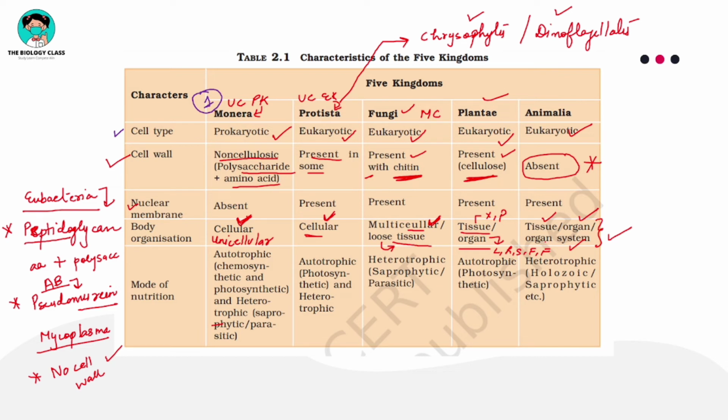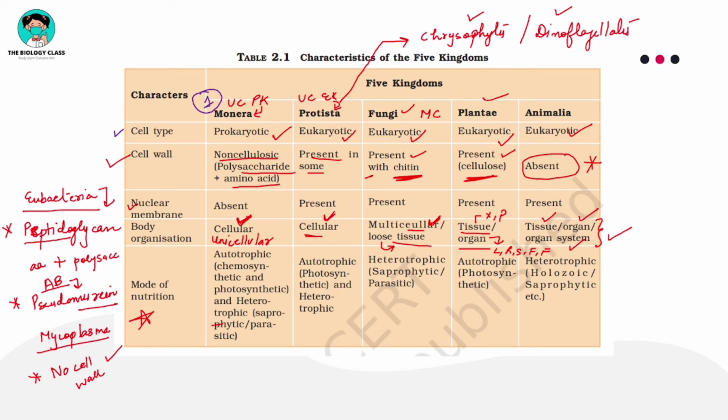A question will be asked: the organ system level of body organization is exclusively found in, only found in, what is the answer? Animalia. Right. Now the last and very important character, mode of nutrition. Let's finish off this mode of nutrition.